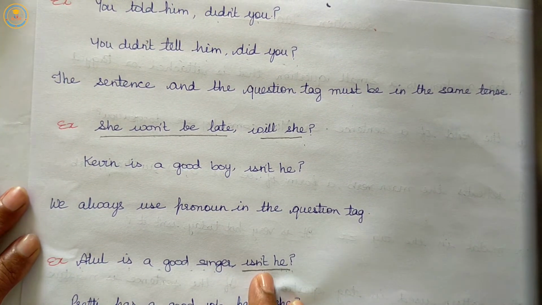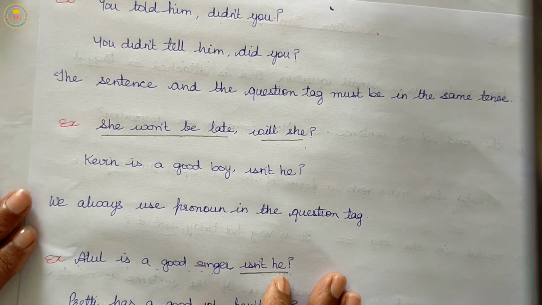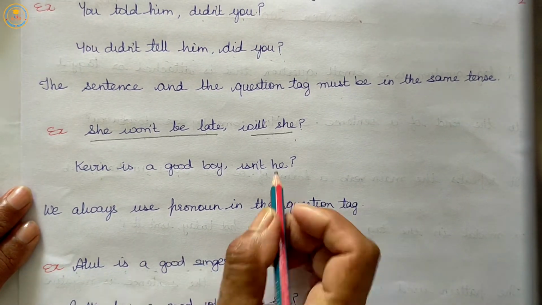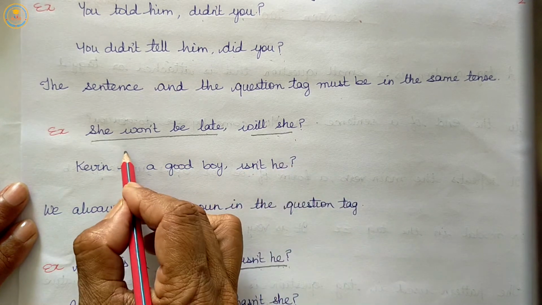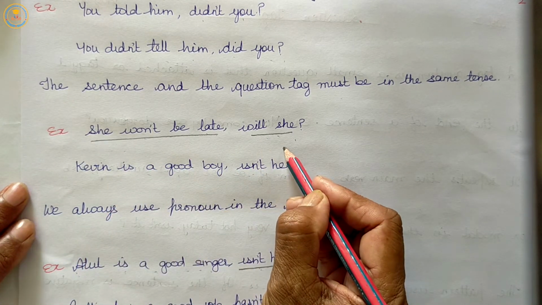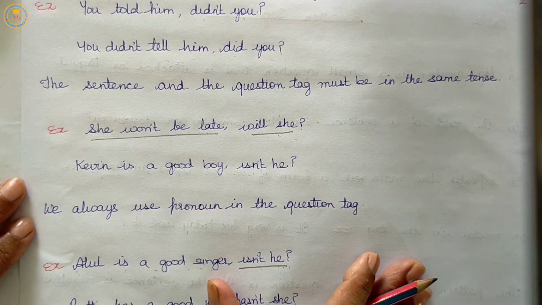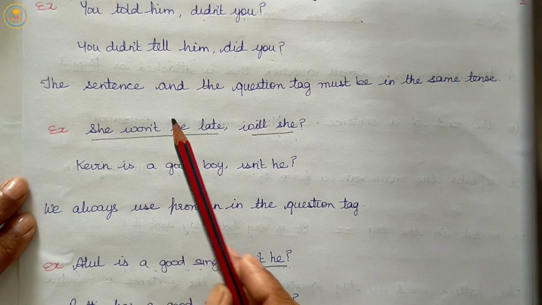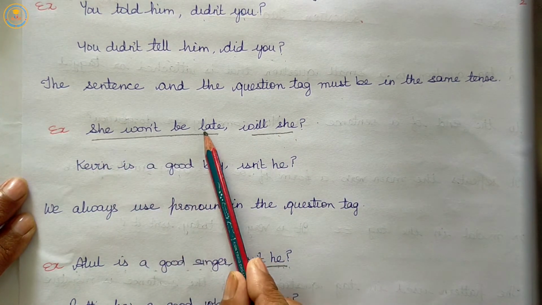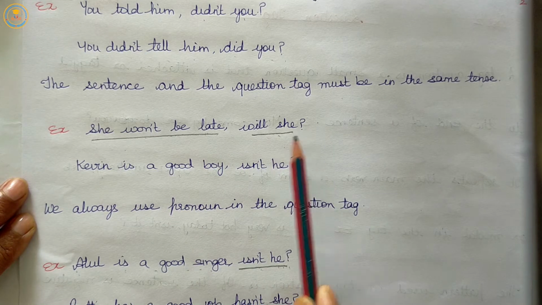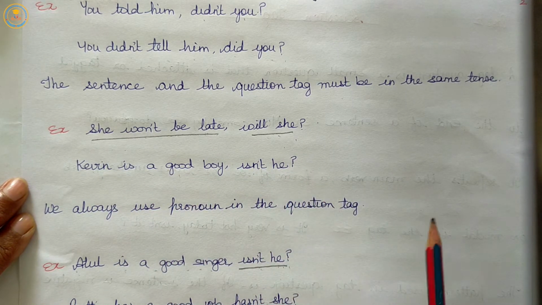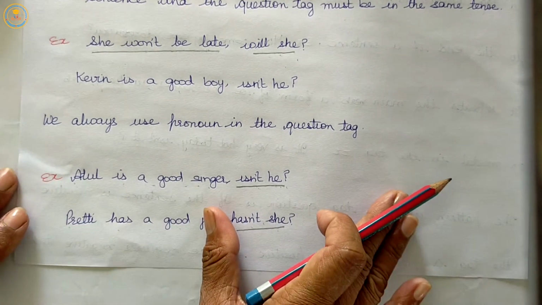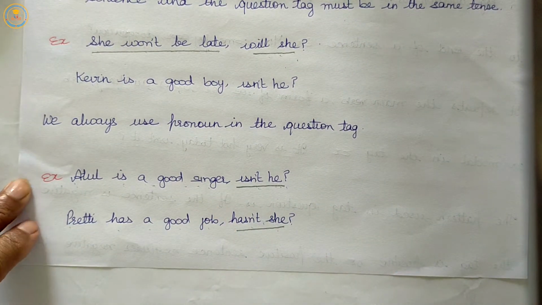Next, the sentence and the question tag must be in the same tense. Yes, we can't change the tense over here. The statement and the tag question will be in the same form. She won't be late, will she? Question mark. Kevin is a good boy, isn't he? Question mark. We always use a pronoun in the question tag. Yes.